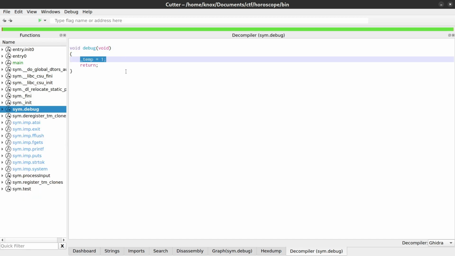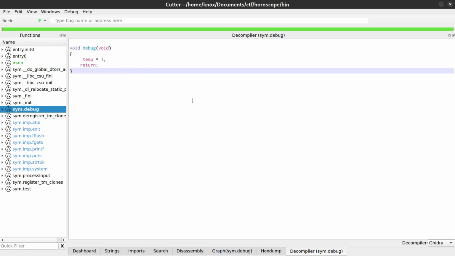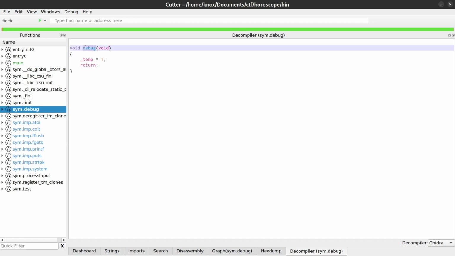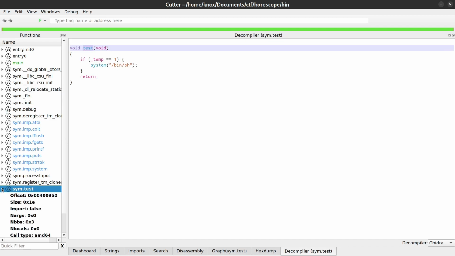At this point, it becomes obvious that what we are intended to do is to write two return addresses to the stack. The first one should call the debug function, which sets the temp variable equal to 1, and then the next return address, which is called immediately, should be the test function, which actually pops the shell.